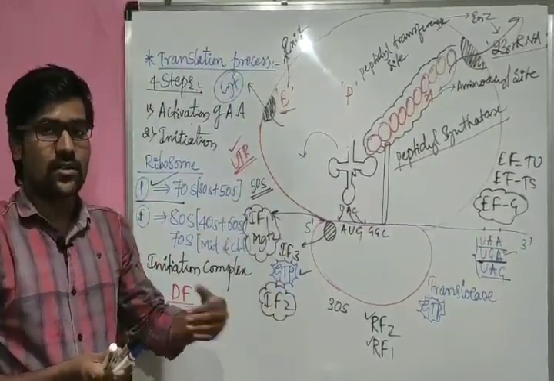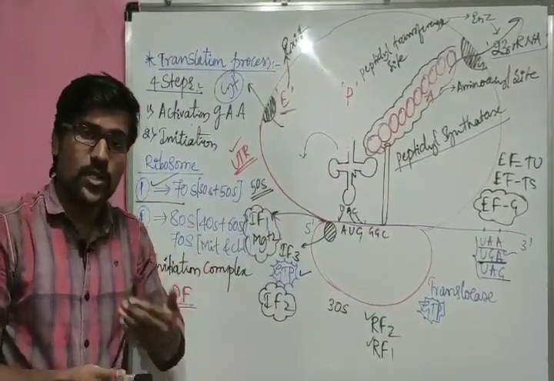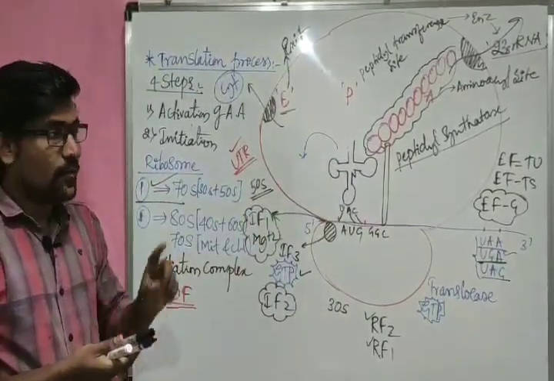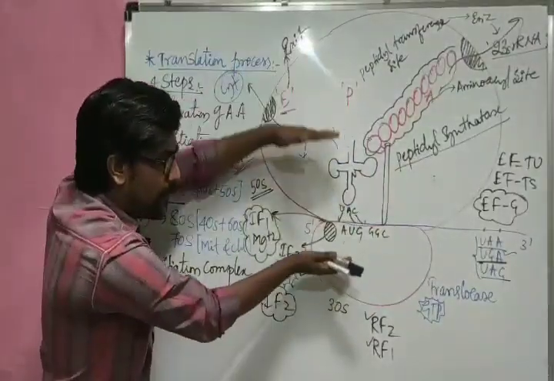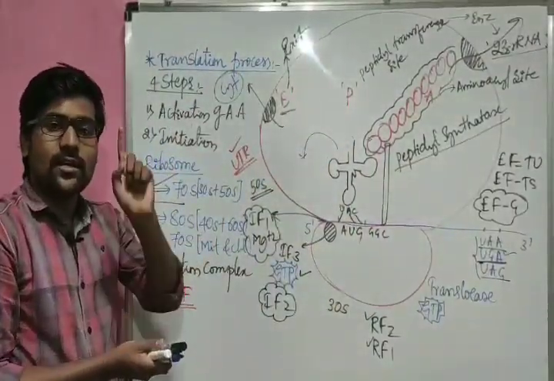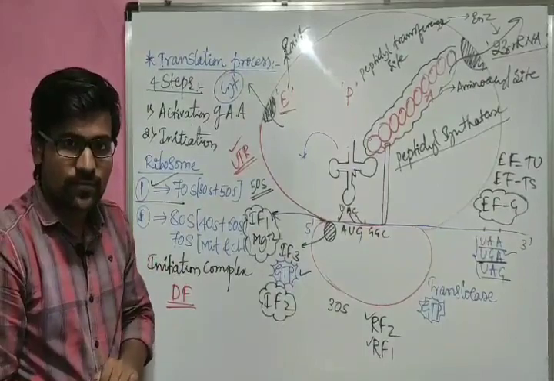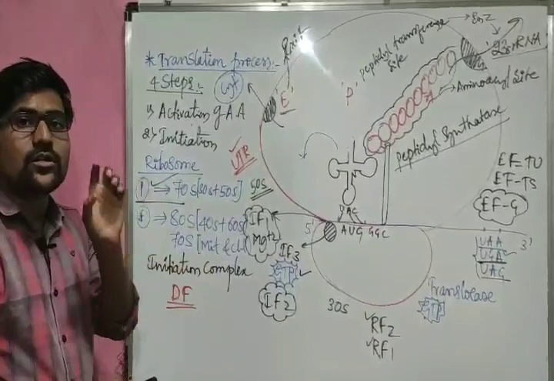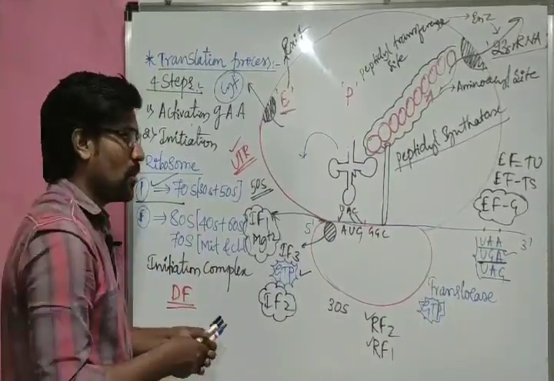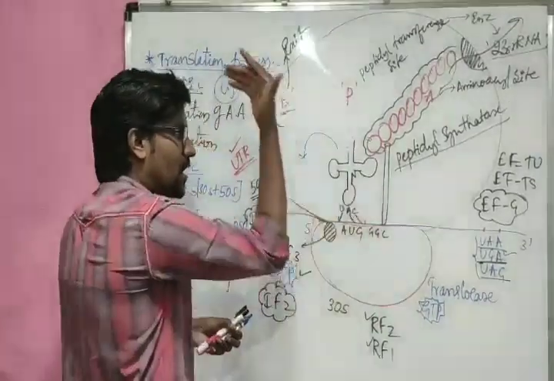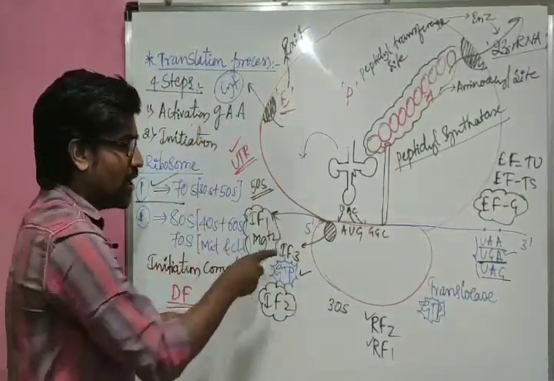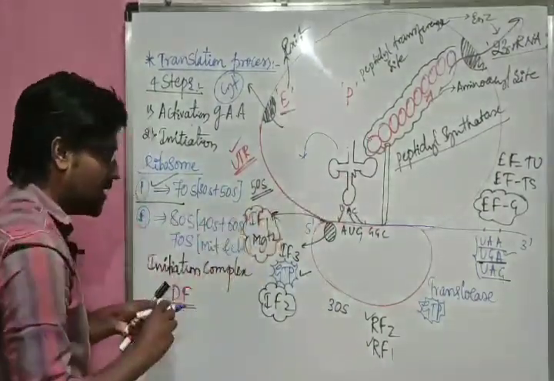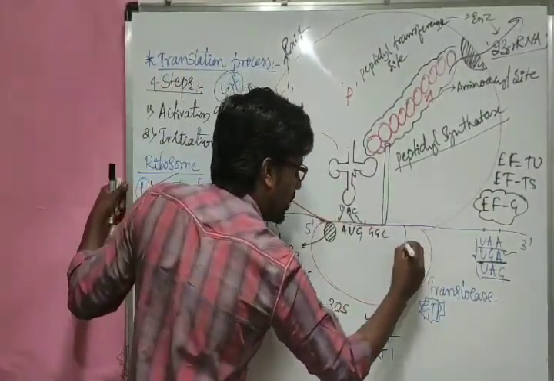Initiation factors for initiation, elongation factors for elongation, terminator factors for termination, and factors for dissociation. For assembly, that means for joining up both the subunits, initiation factor 1 is used, right? Now for dissociation of these two, we have special dissociation factors. Now of course both get separated here. The tRNA has gone, its work is over. Now the mRNA remains. That mRNA which has remained there will undergo degradation.